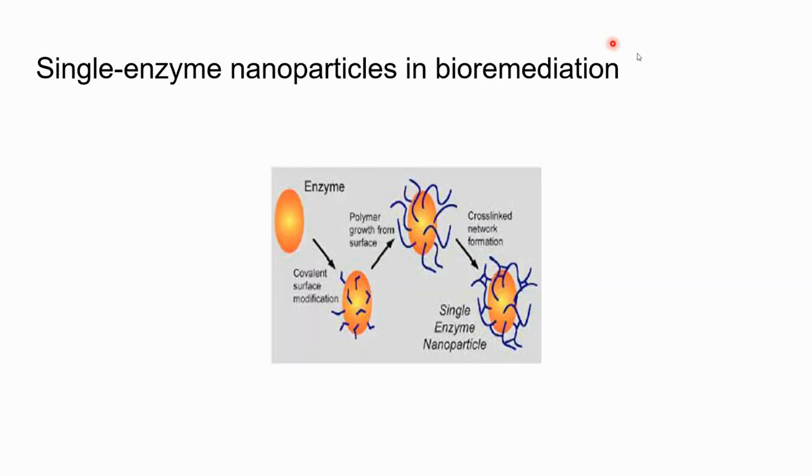Now, the single enzyme nanoparticle in bioremediation. There are many factors, such as ionic interaction, hydrogen bonding and hydrophobic interaction, on which the stability of the enzyme depends. As we know, enzymes are normally proteins. So proteins are stable because of various interactions like hydrophobic, hydrogen and ionic interactions.